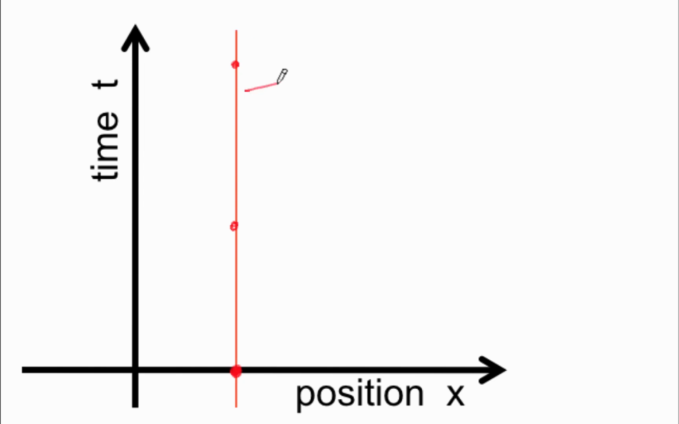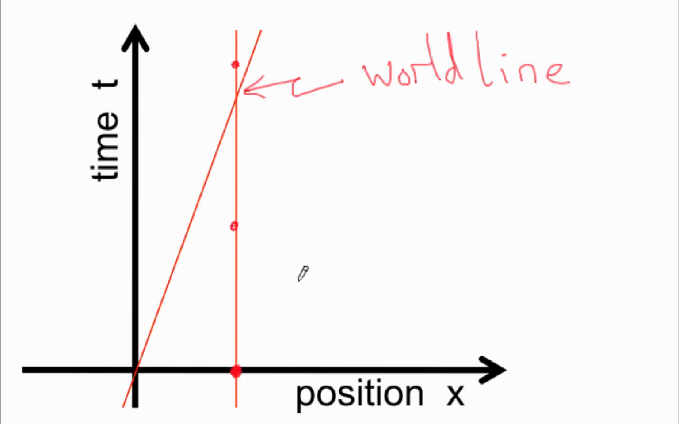We call this the world line of the particle. Now, imagine that this particle was actually moving. In that case, as time increases, it is moving further and further to the right. So its world line is now this over here. If it was moving towards the left, then its world line would be like this, moving towards the left.